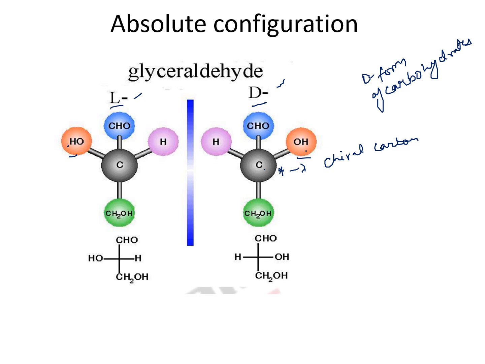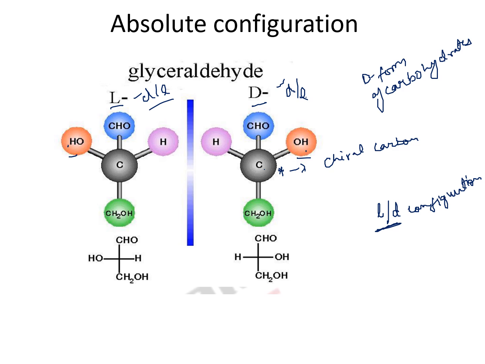This L and D is an absolute configuration, and it has no correlation with the D and L designation, which represents the optical activity of the molecule. So a D molecule could be dextrorotatory or levorotatory. Similarly, an L molecule could be dextrorotatory or levorotatory. So it is irrespective. This is just for the absolute configuration of the molecule.